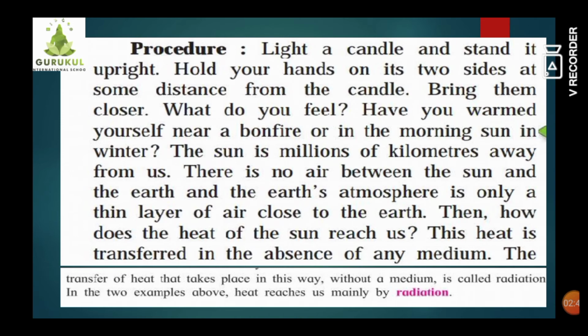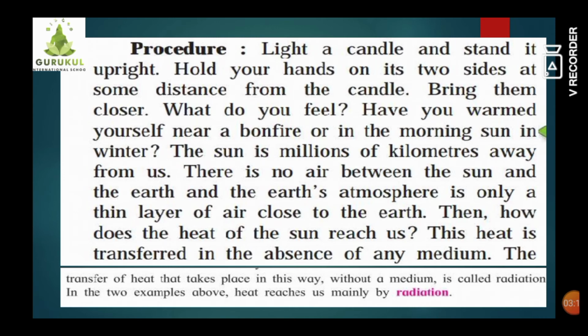So this is a mode of heat transmission which is called radiation. This heat is transferred in the absence of any medium. The transfer of heat that takes place in this way without a medium is called radiation. And in the two examples above, heat reaches us mainly by radiation. As I told you, the sun is millions of kilometers away from us.